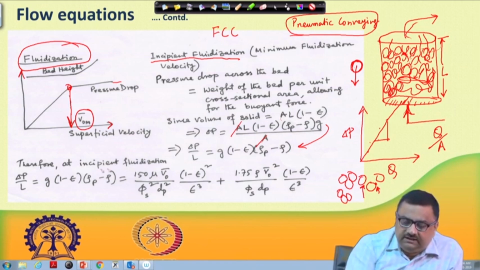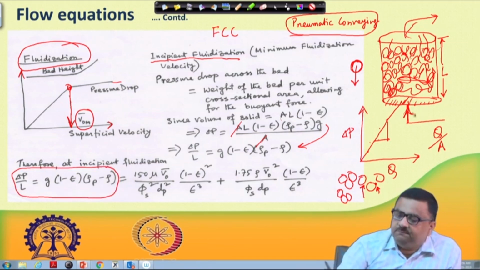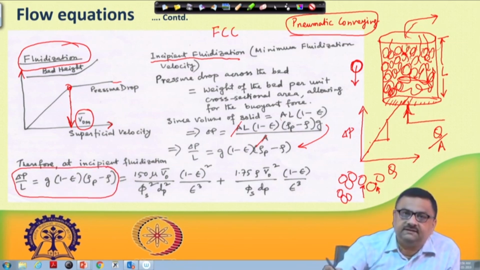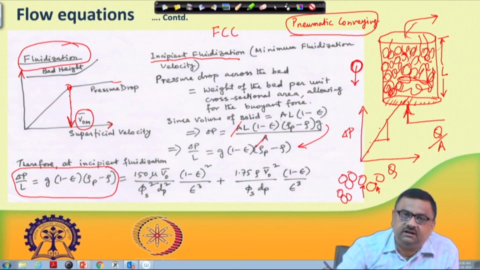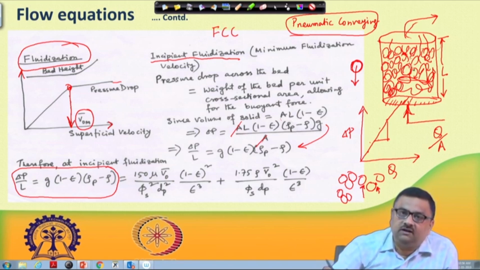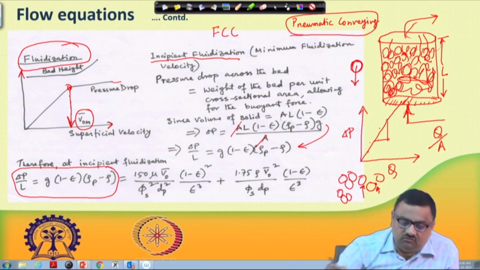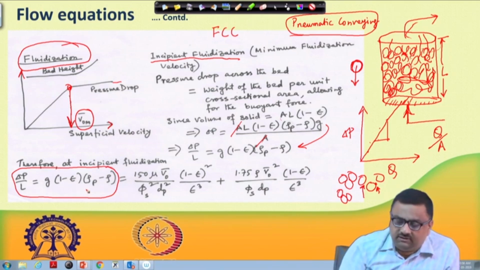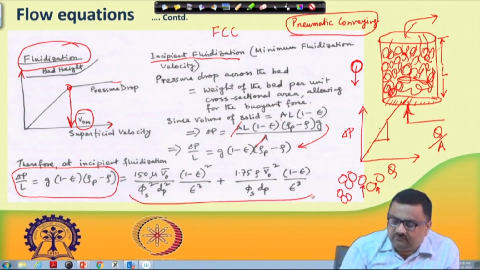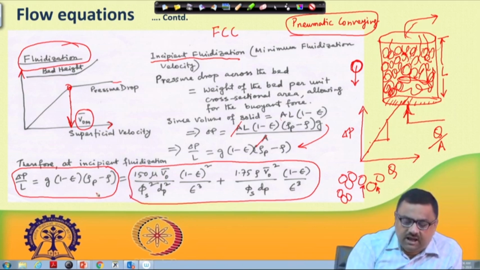So, therefore, at incipient fluidization, on one hand this delta P by L has to be this much. That means the pressure drop that the system has should be sufficient to suspend the particles, sufficient to overcome the gravity with the buoyancy correction. That is on one hand. And on the second, where is this pressure drop arising from? This pressure drop is arising from the Ergun equation, and these two are to be equated.